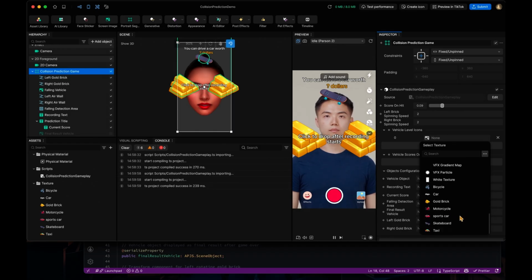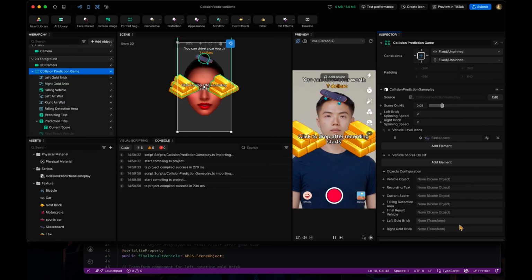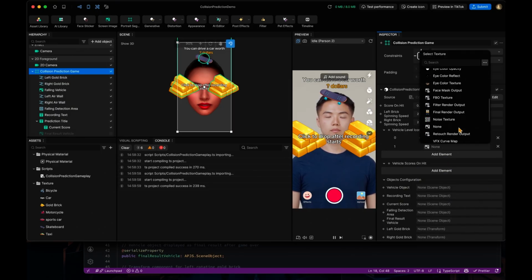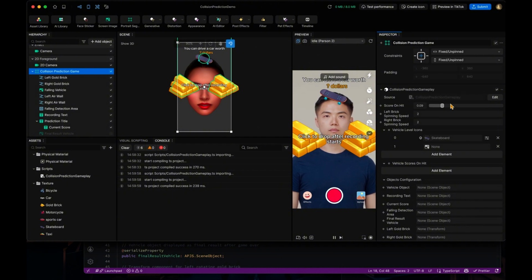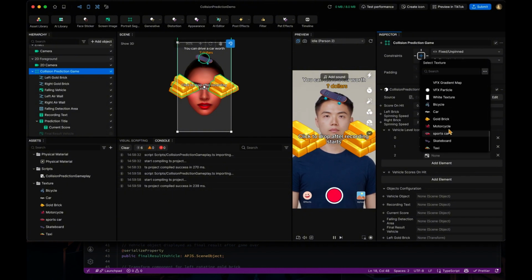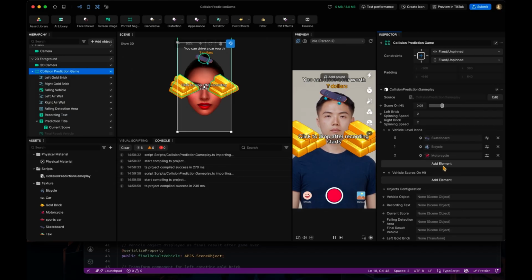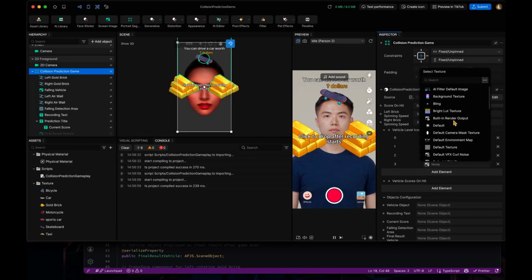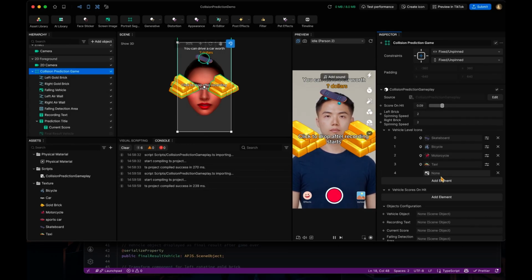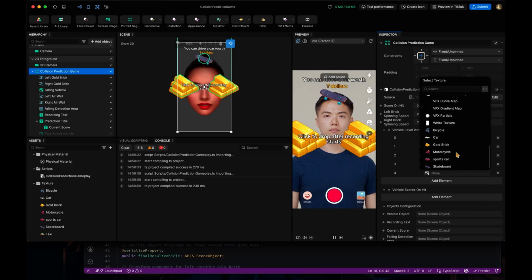I will add each of these one by one. First skateboard. That's the order of the levels. The second one is a bicycle. The third one is which one? Motorcycle. And taxi. A car.